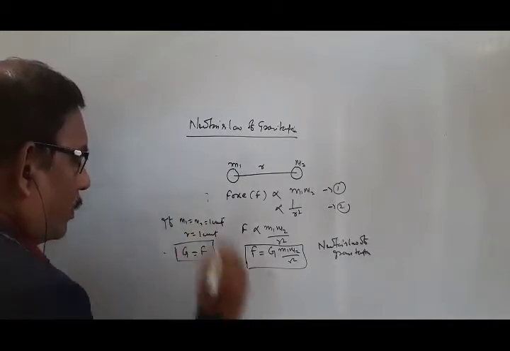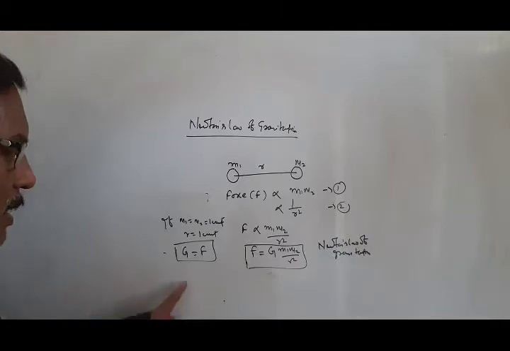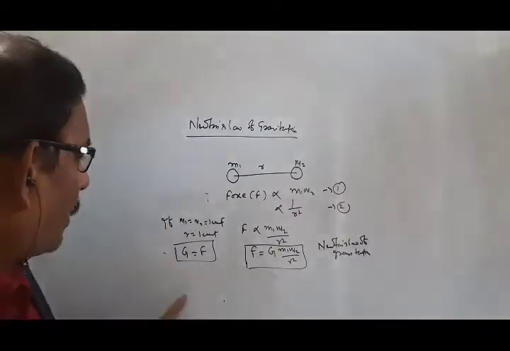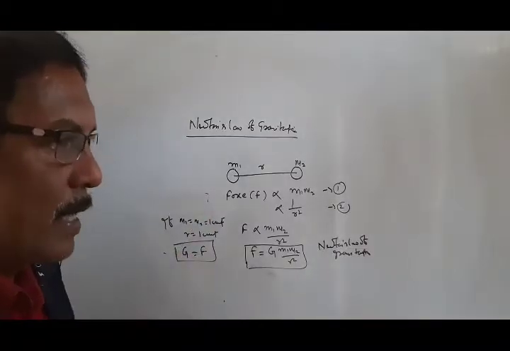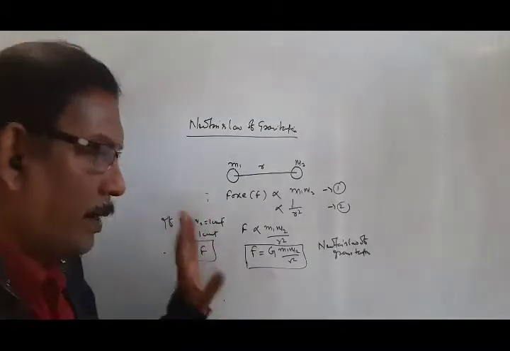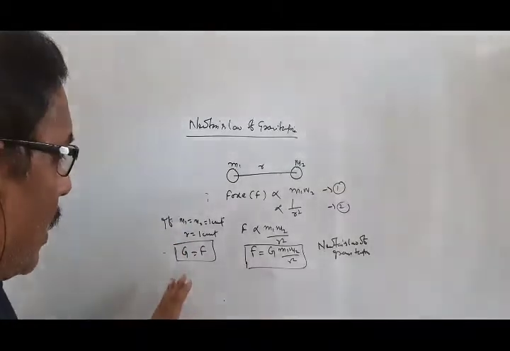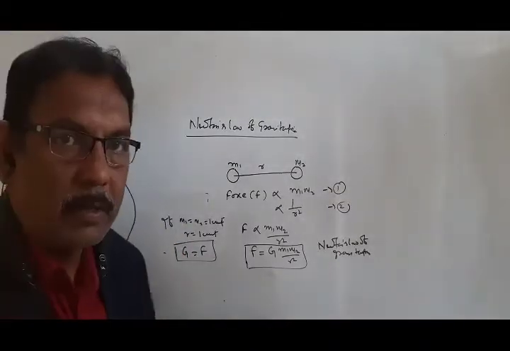So, the gravitational constant is defined as the force of attraction between two bodies having unit mass when they are separated by a distance of 1 unit. This is the definition of the gravitational constant, and it is also called the universal constant of gravitation.